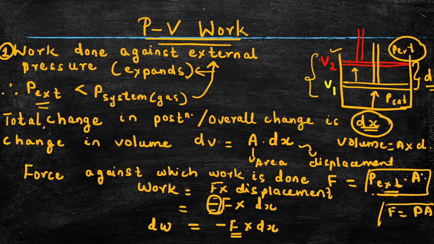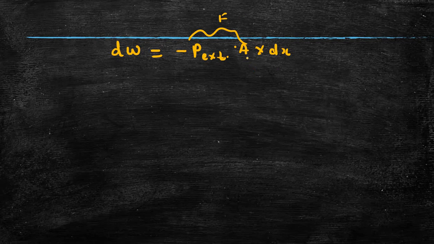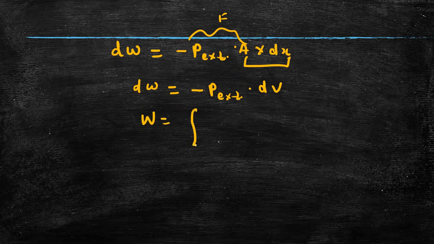Now we know the value for force. It is P external into A. Thus we can write dW is equal to minus P external into A into dx, where this term represents our force. Now we have already learned what A into dx is. A into dx is our change in volume, and thus we can represent it as dW is equal to minus P external into dV. Now the work can be represented by changing this sign to the integration sign.